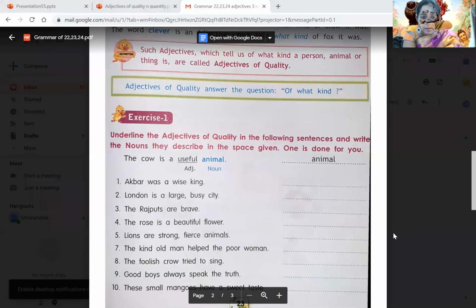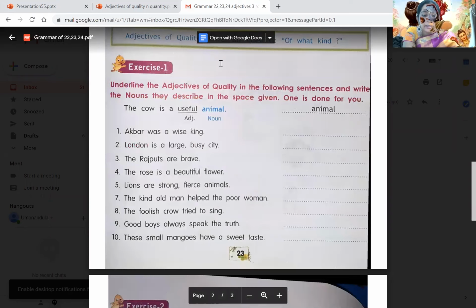And London is a large, big city. So, what kind of city London is? Akbar was a wise king. What kind of king? Wise. So, you have to write there, wise. London is a large, busy city. What kind of city here? Two, actually, large city and busy city. So both words you have to write here.